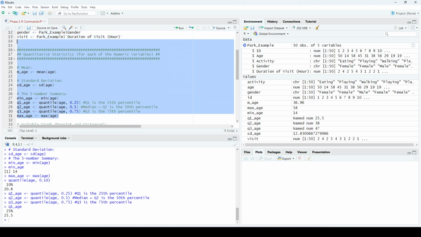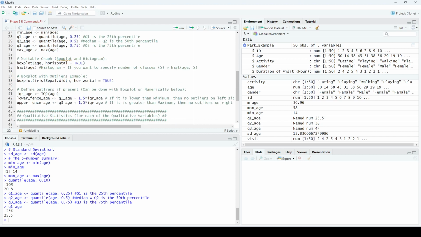So all these will be done for all the 3 numeric variables. Then to do suitable graphs, boxplot and histogram. The boxplot is done using a command called boxplot. Ironic, right? So boxplot age, let's ignore this option for now. So boxplot of the variable age. So let's run this and see what happens.